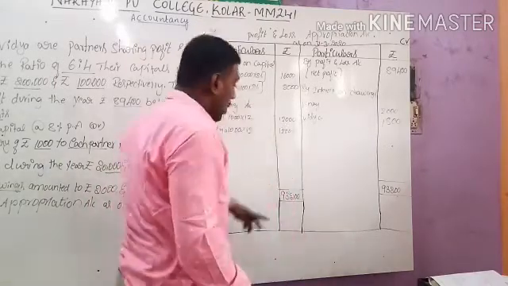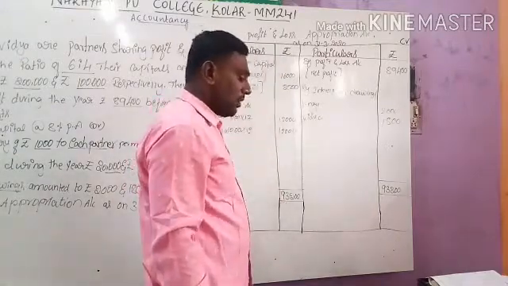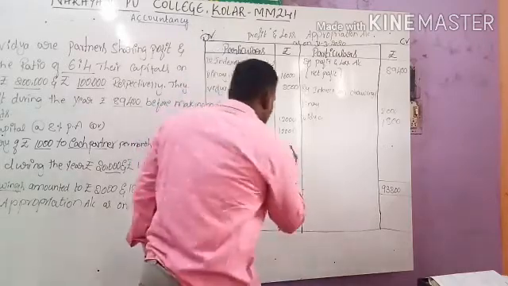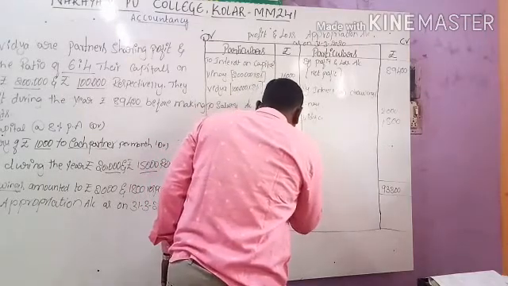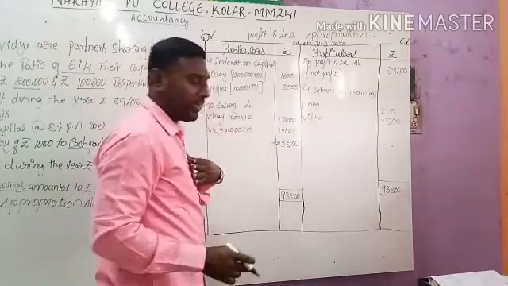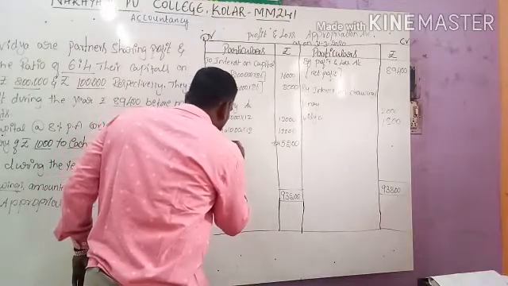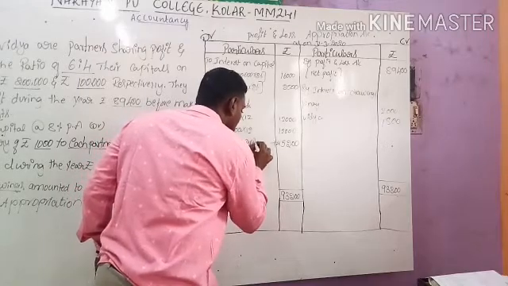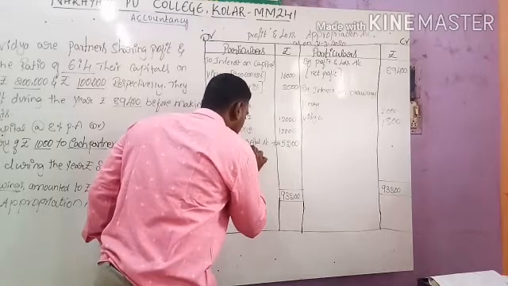Out of this 93,200, deduct the debited values and we will get the difference value. The difference value is 45,200. We will give a star mark because this value is not given in the question. We have to find out that value, and we will name it partners' capital account, in brackets, profit.